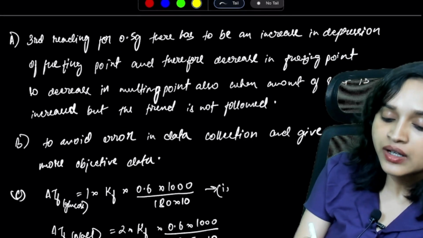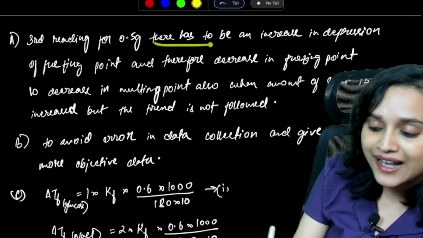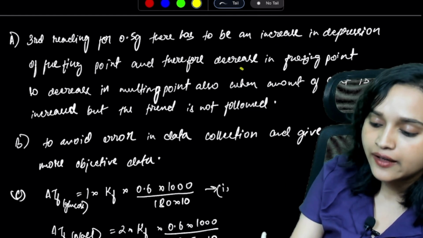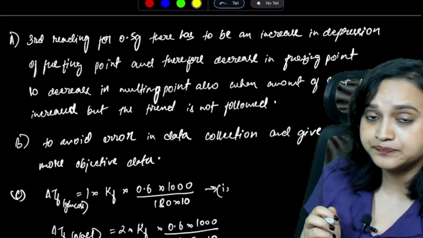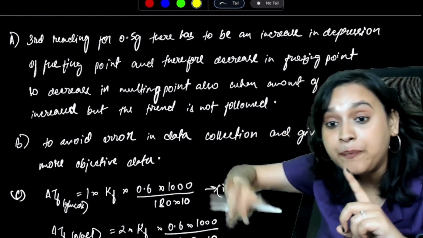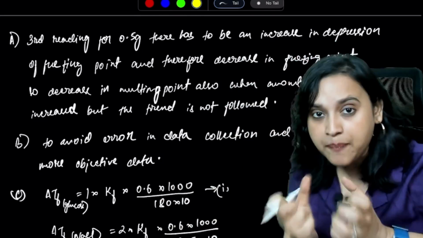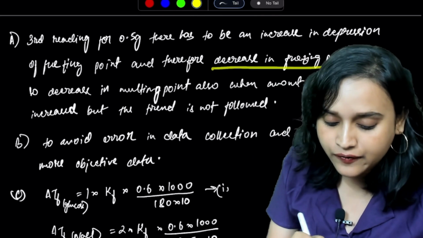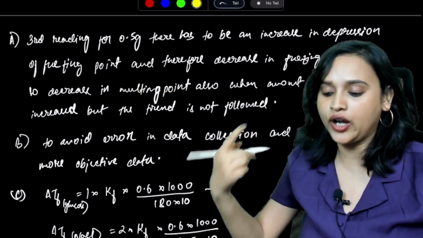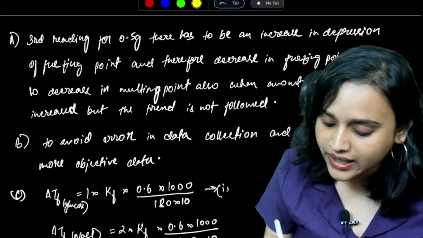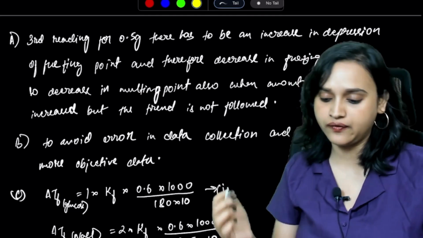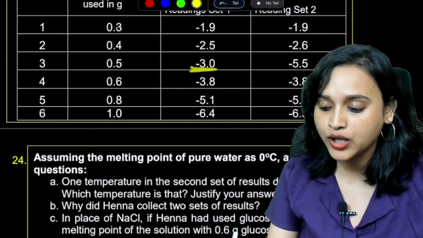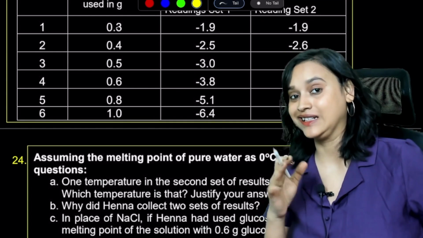I have written it: the third reading for 0.5 gram has to be an increase in the depression of freezing point, and therefore a decrease in freezing point, so a decrease in melting point also, when the amount of salt is increased. But the trend is not followed here. Minus 3.0, minus 5.5. This is a little weird, isn't it?